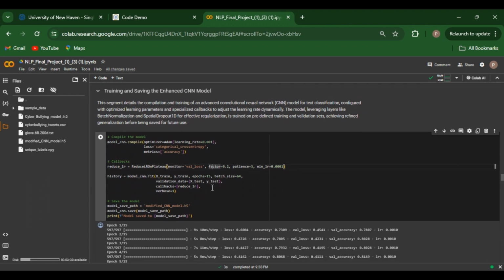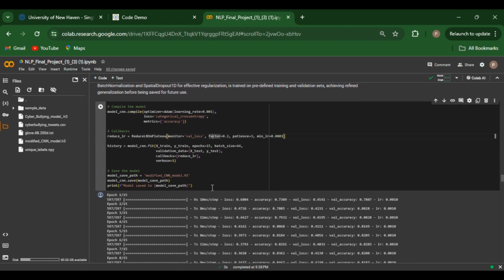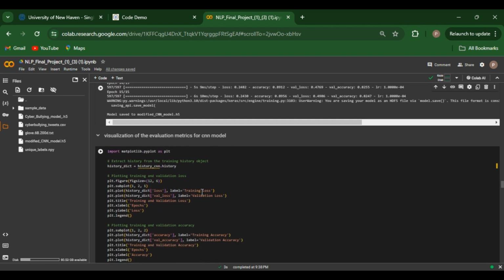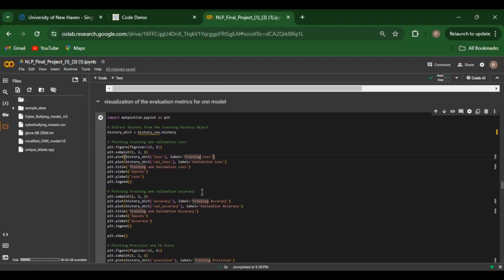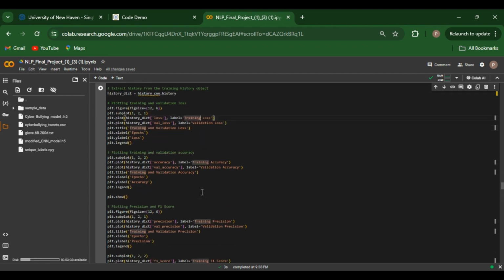Here we compile and train the convolutional neural network model, employing callbacks like learning rate reduction on plateau to enhance model performance. We visualize the performance of the CNN model through the same metrics that we have used for the previous model.